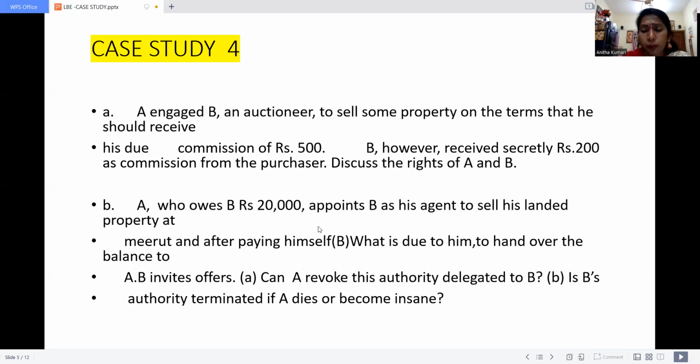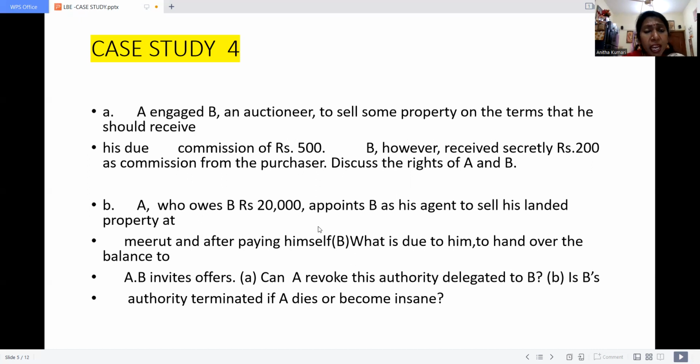Then the next question is: is B's authority terminated if A dies and becomes insane? B is holding A's land property. So in case the principal dies, what will be the solution available?